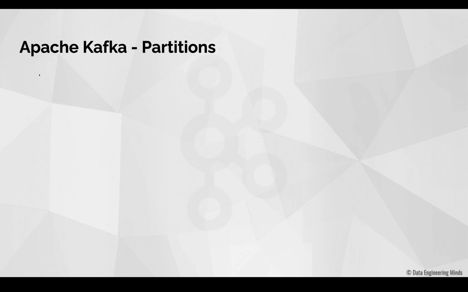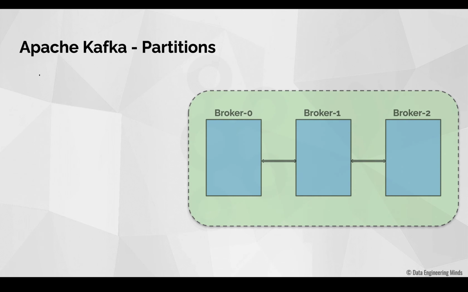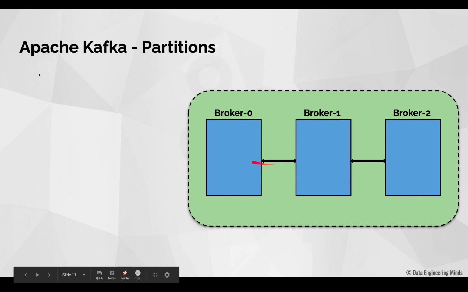Next, we will see what Kafka partitions are. Partitions are one of the most important concepts in Kafka, so please pay more attention here. The reason why I'm stressing is that if you don't understand this concept well, then you would find it very difficult to understand several things once you start working with Apache Kafka. So here we have a 3-node Kafka cluster. We have 3 brokers: broker 0, broker 1 and broker 2.